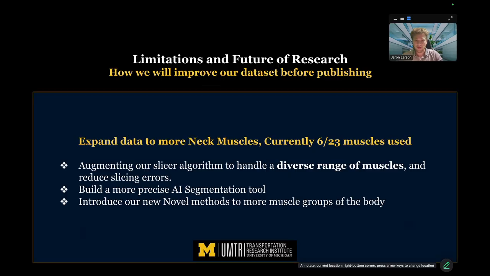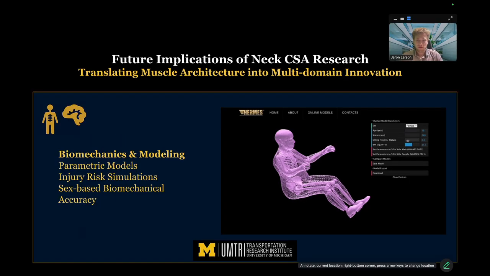Now, as far as future work goes, we want to improve our algorithm and our slicing and our AI to be more diverse and to look at more muscle groups rather than just these specific muscles in the neck. So that's going to take a little bit of retraining as well as some more fine tuning of our center line algorithms.